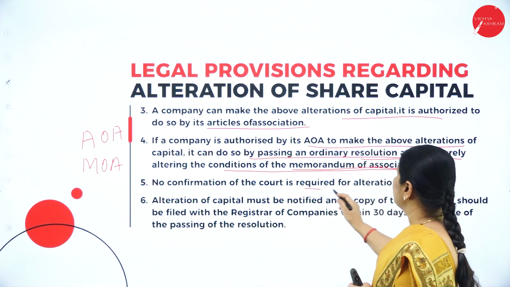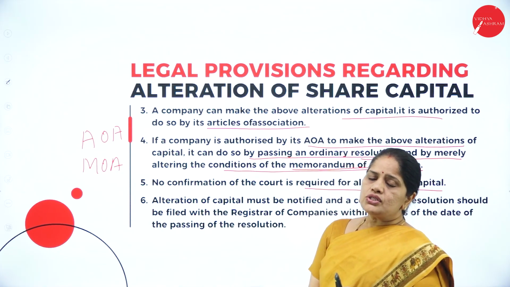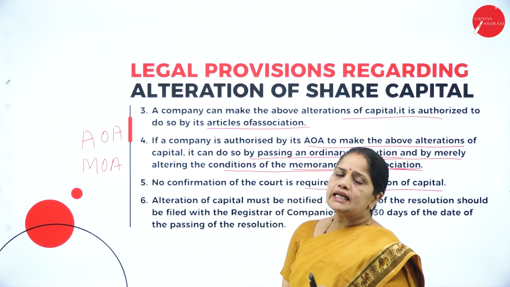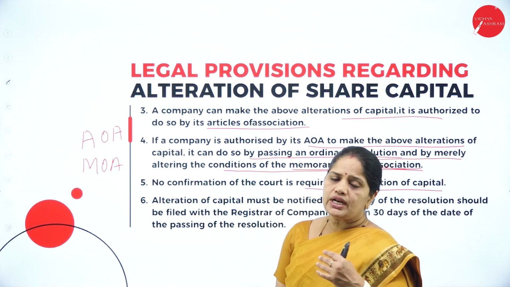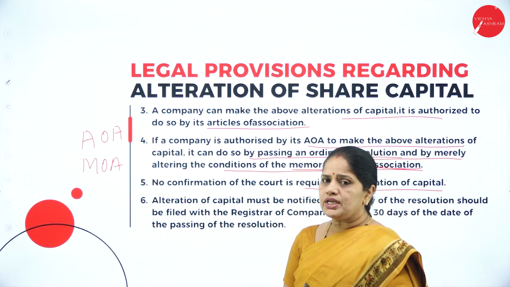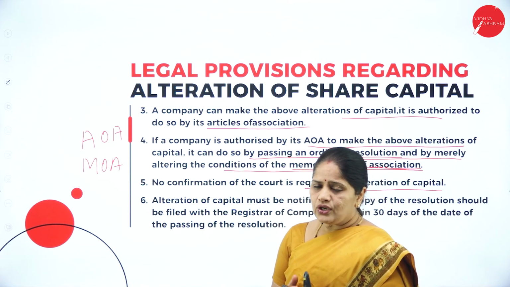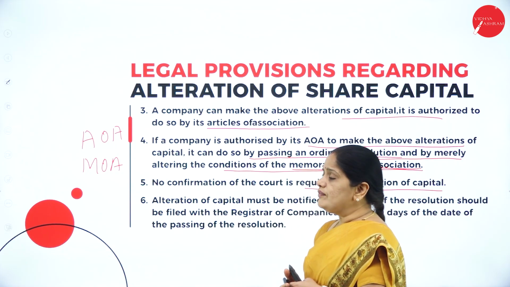No confirmation of the court is required for alteration of capital. So if any company wants to go in for alteration of capital, it can do so by just altering the Articles of Association and the Memorandum of Association, and there is no court interference here. So they don't need any permission from the court for alteration of capital.